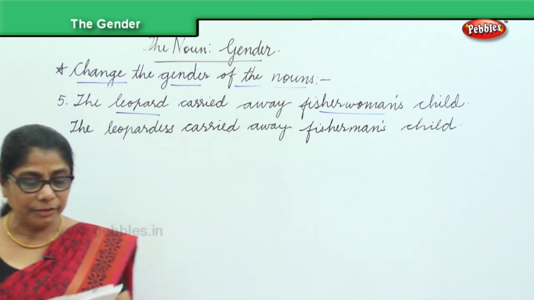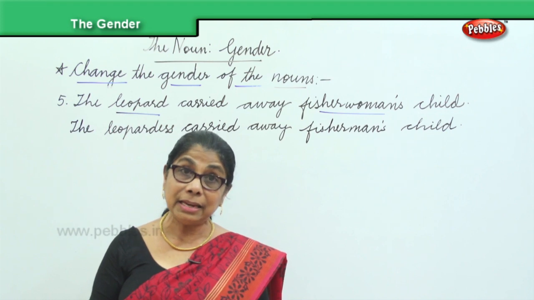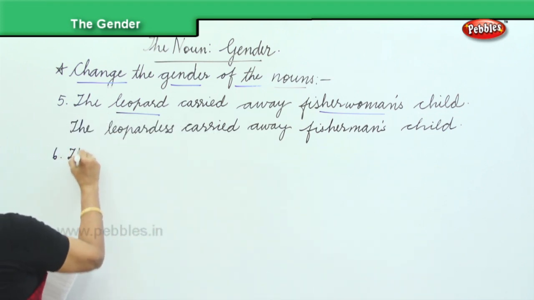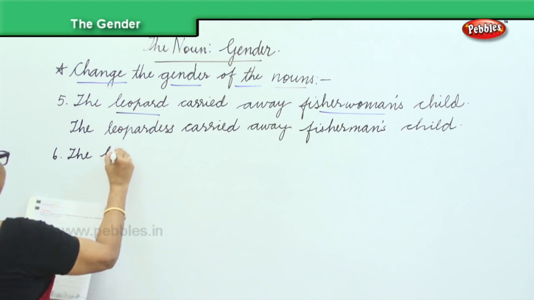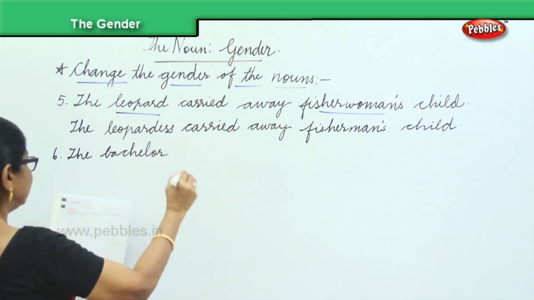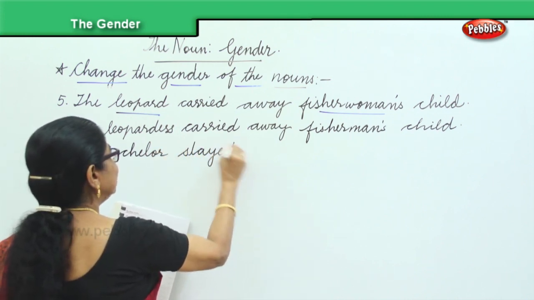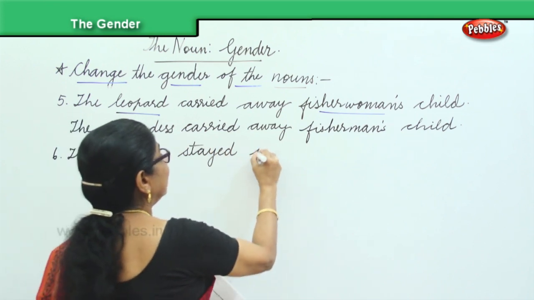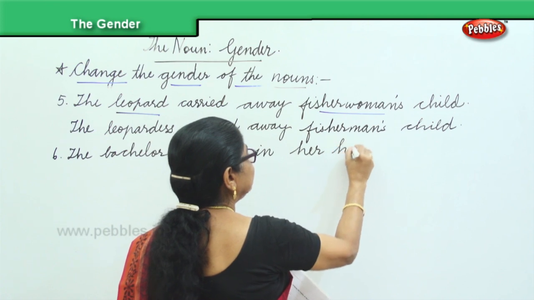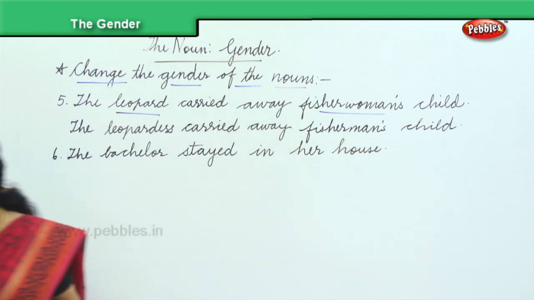Another sentence I have here for you is, the bachelor stayed in her house. So, what are the things that need to change here?